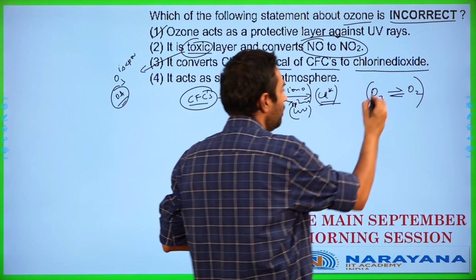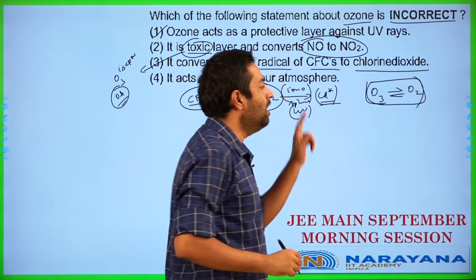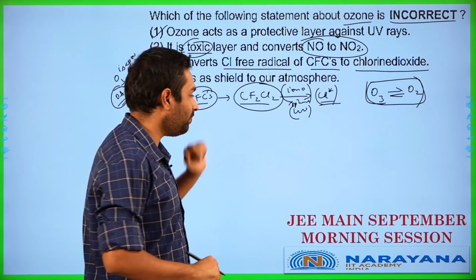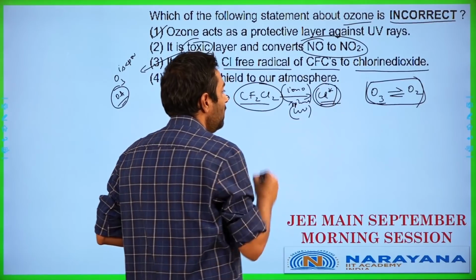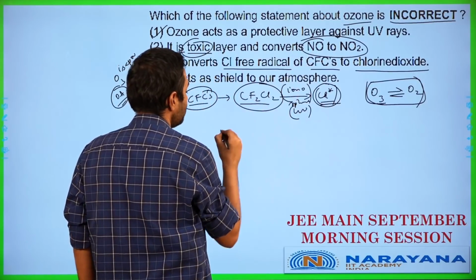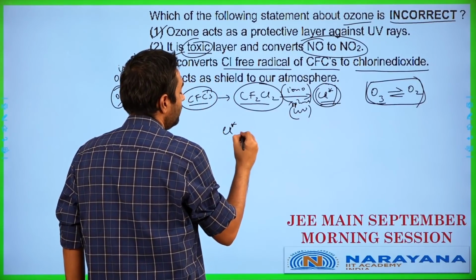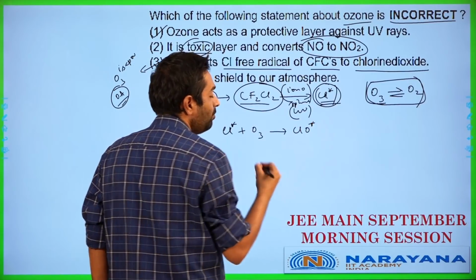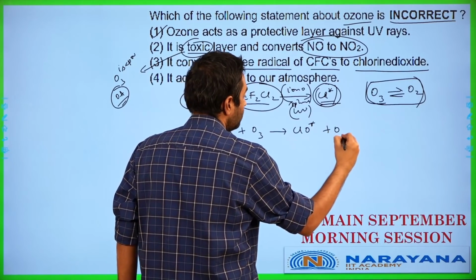This equilibrium is going to be continuously maintaining our ozone blanket, which is going to be at the top layer over there. Now, what does this chlorine atom do? The chlorine atom goes and destroys that equilibrium. How will it destroy the equilibrium here? It goes and reacts with ozone to first end up forming chlorine monoxide free radical and oxygen gas.